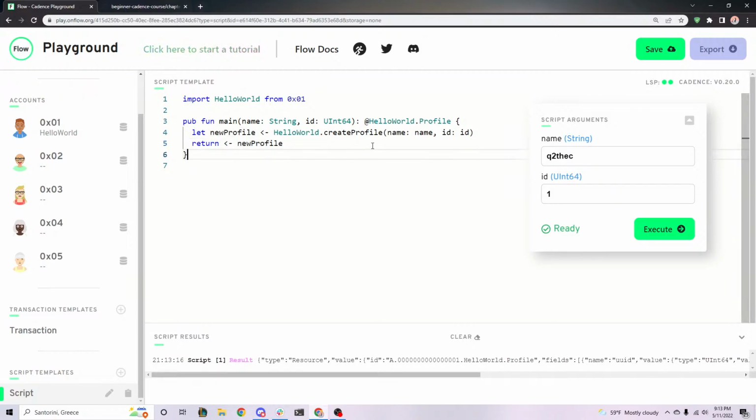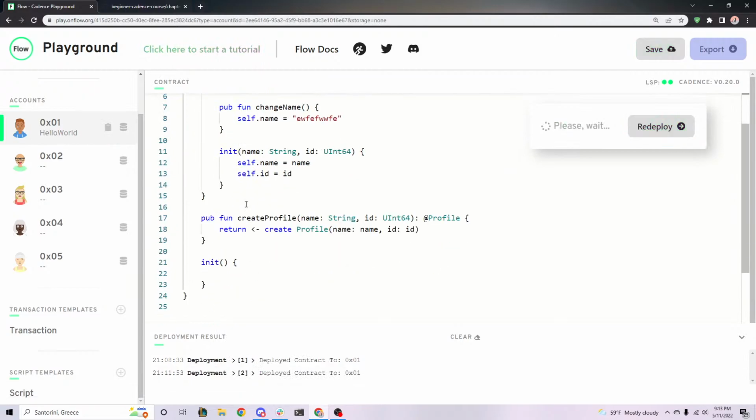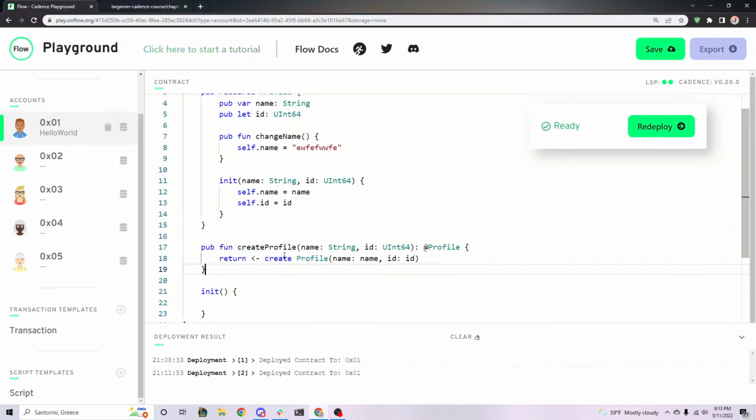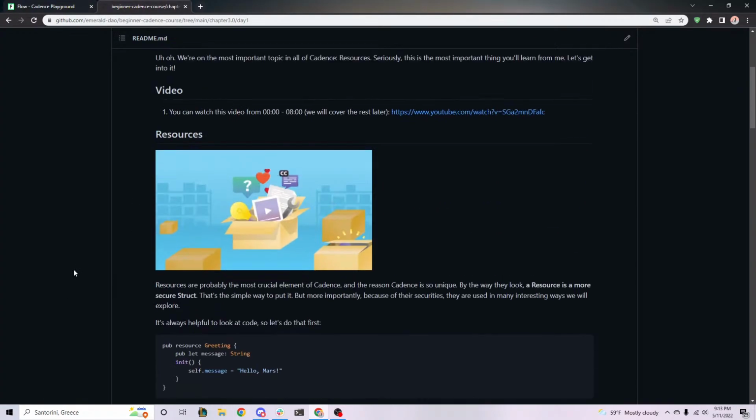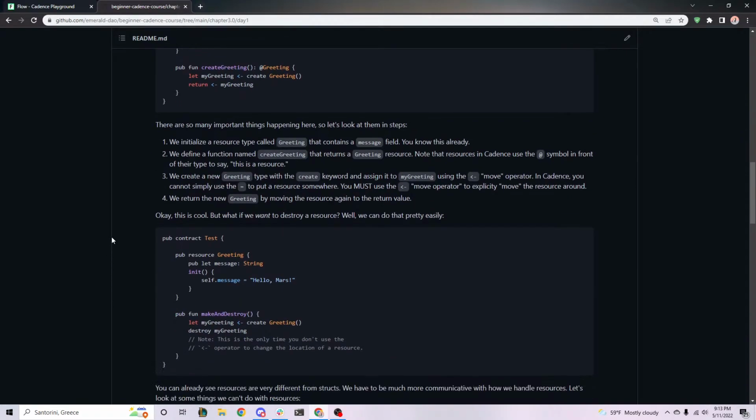So those are some of the differences between resources and structs. With resources, we have to move, it needs the @ symbol, and also you can't create them outside the contract. You can only create them inside the contract, like we did here. So yay, that's amazing. So let's see if there's anything else that I want to talk about from this day. I believe that's everything from this day.